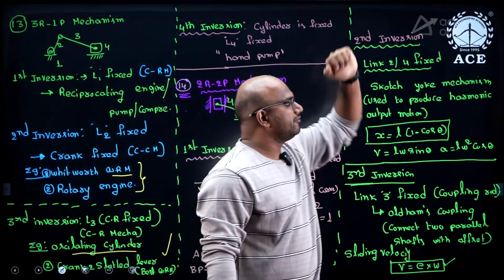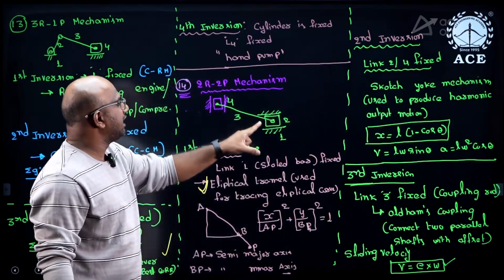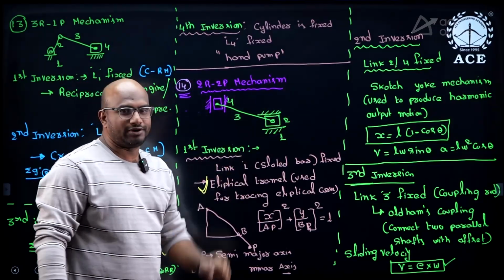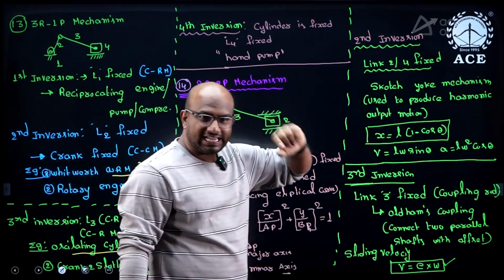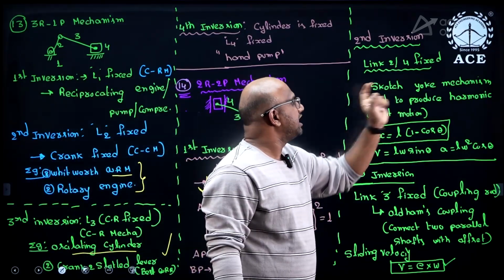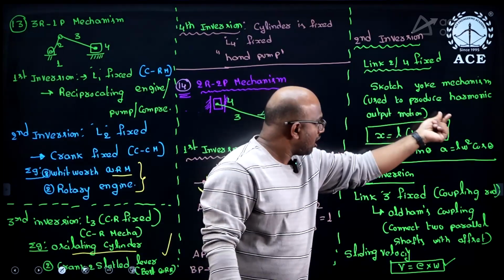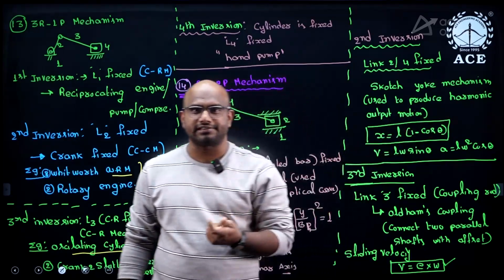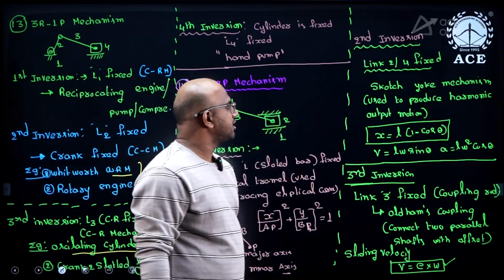Next, second inversion. In case of the second inversion, guys, either link 2 or link 4, because both are sliders only. If I fix either link 2 or link 4, you get the second inversion, that is the Scotch yoke mechanism. Its purpose is to produce harmonic output motion. The Scotch yoke mechanism comes under the second inversion itself.